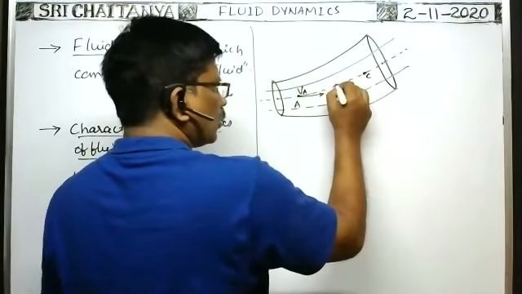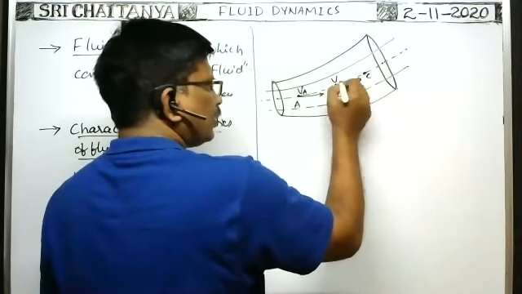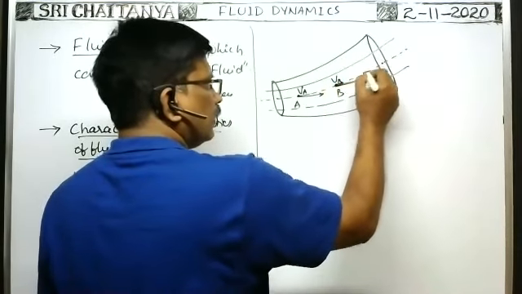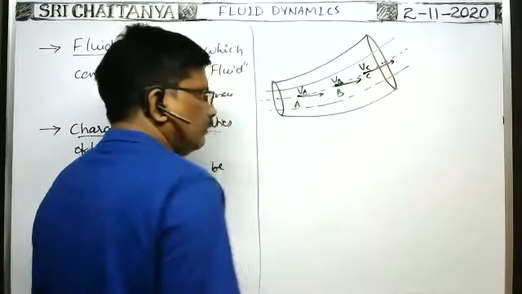While passing through the point B, the velocity of the particle is along the tangent drawn at this point, that is VB. At this point, when you draw the tangent, that is VC.